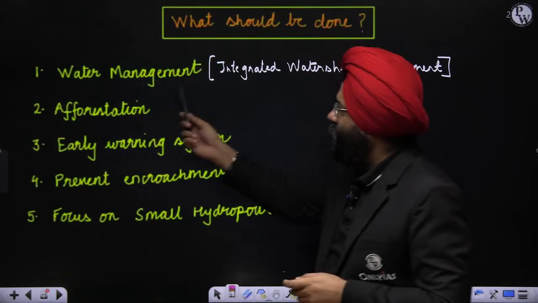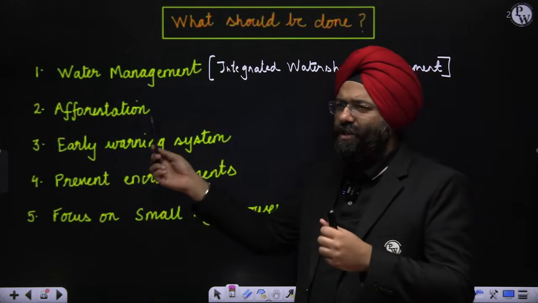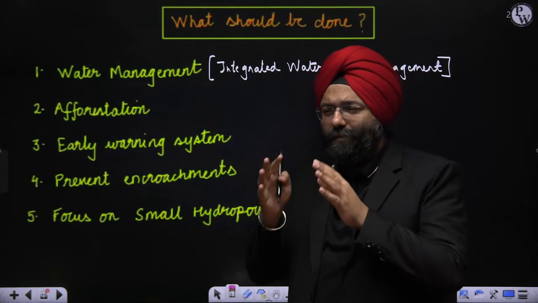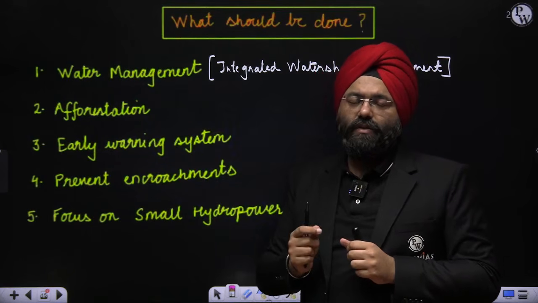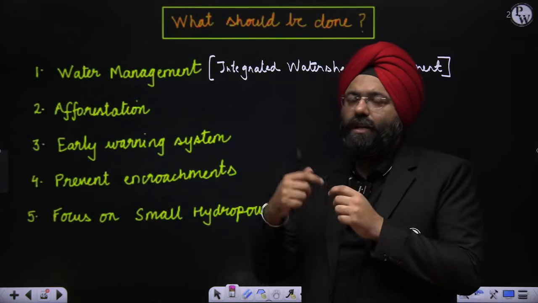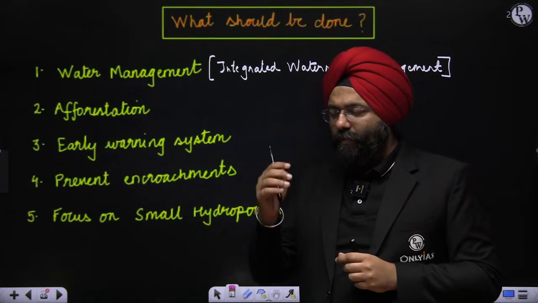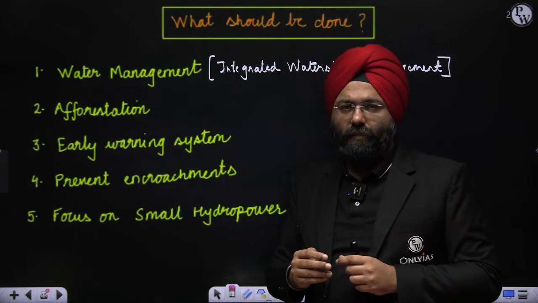So, integrated watershed management is required in those regions which have been, let us say, destroyed. Please focus on the concept of afforestation. Plant trees in those regions because it is very important. The more trees you cut in these regions, the more will be the intensification of the disasters that take place.